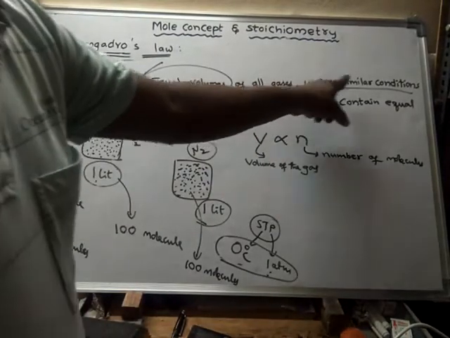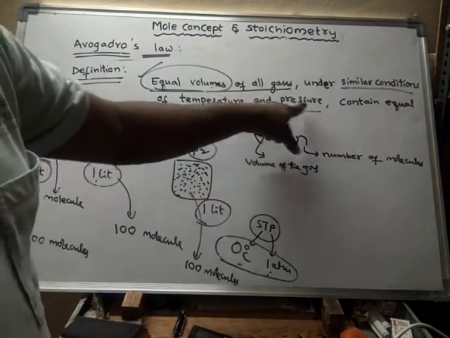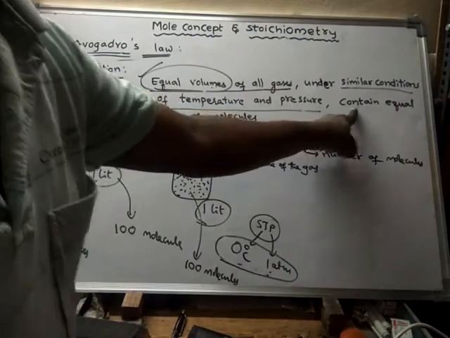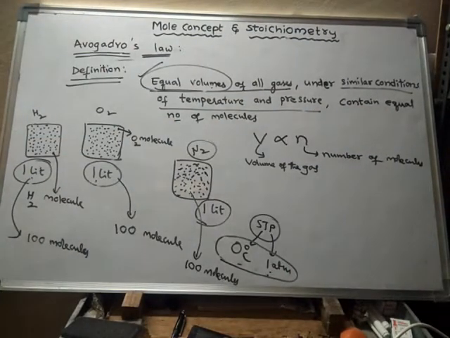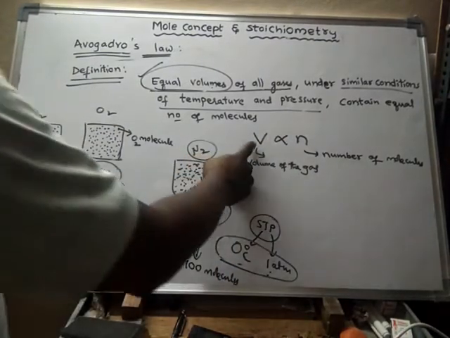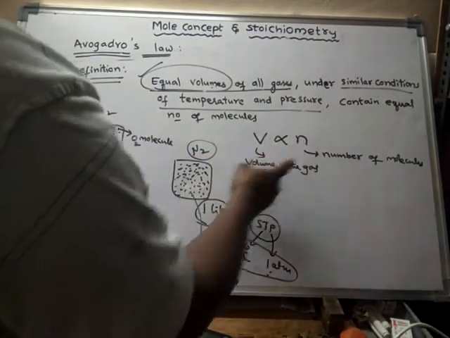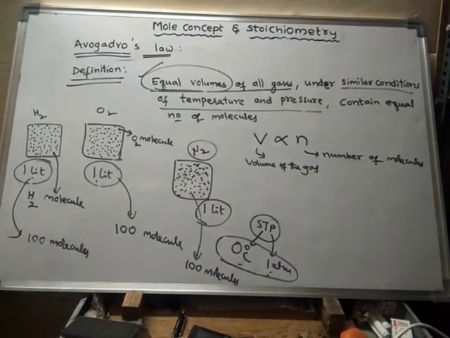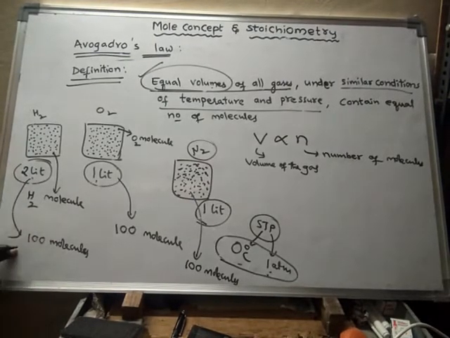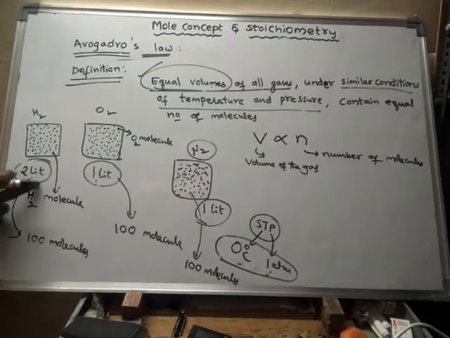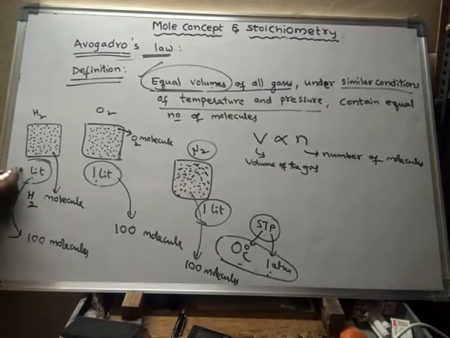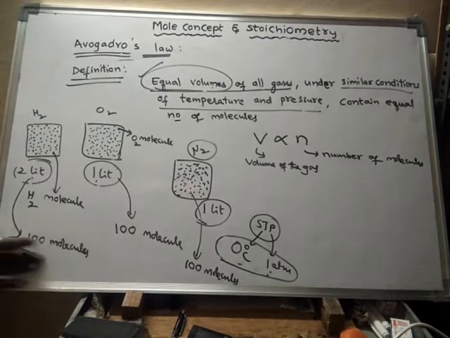So under similar conditions of temperature and pressure, equal volumes of all gases contain equal number of molecules. That means volume is directly proportional to number of molecules. Suppose I take 2 liters, definitely it will double the volume. Initially for 1 liter 100 molecules are there. So if I take 2 liters, then it will be 200 molecules.